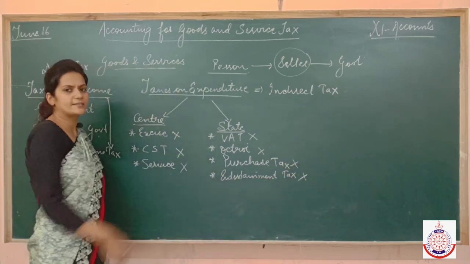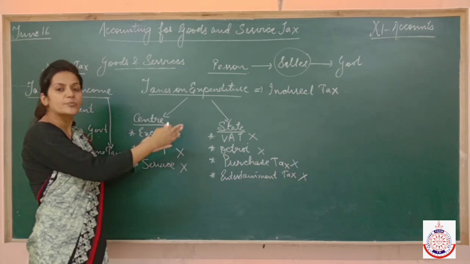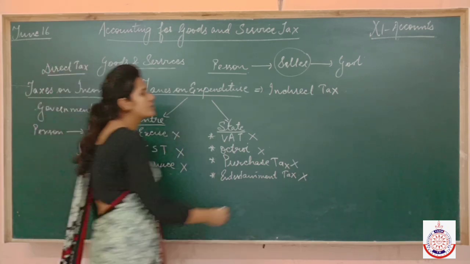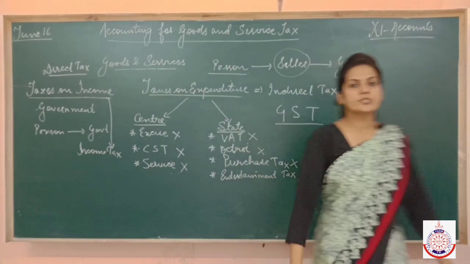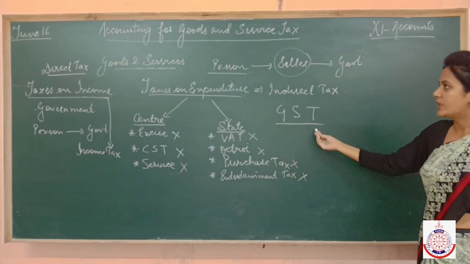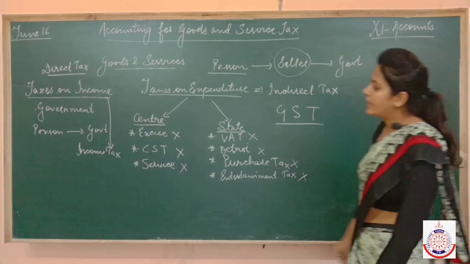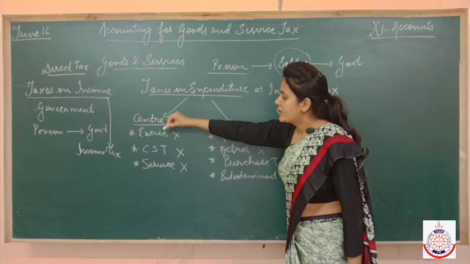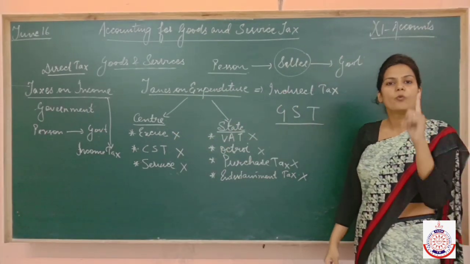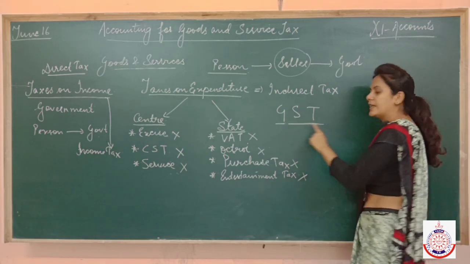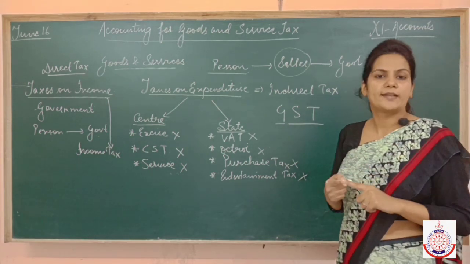Now all these taxes don't exist in reality, because all these taxes have been subsumed under one tax, which is known as GST, which means goods and services tax. It means that now we don't charge excise, CST, service tax or so many other things. We are charging only one tax, which is known as GST. That's why GST is also known as one nation, one tax.